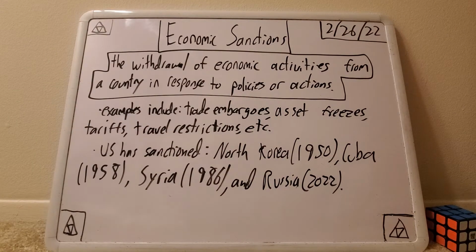So, some examples of economic sanctions include trade embargoes, which are the banning of trading with a specific country. Asset freezes, a type of financial sanction, which basically freezes assets such as bank accounts from a country. Tariffs, which are taxes imposed on a country's companies who import from the sanctioned country. And this is to deter these companies from continuing imports with them because they have to pay taxes on those goods that they import. Travel restrictions, so limiting citizen travel between countries, those are a type of sanction.